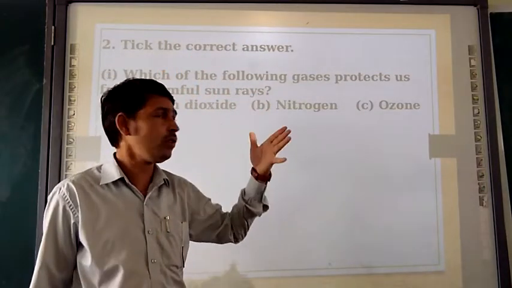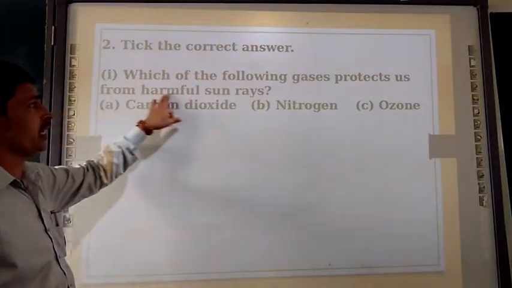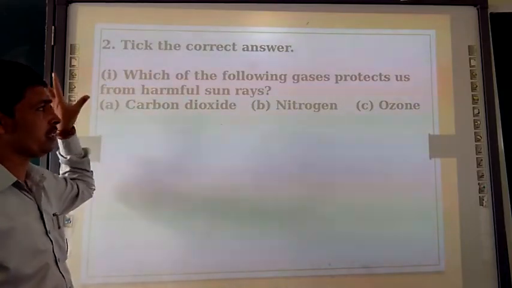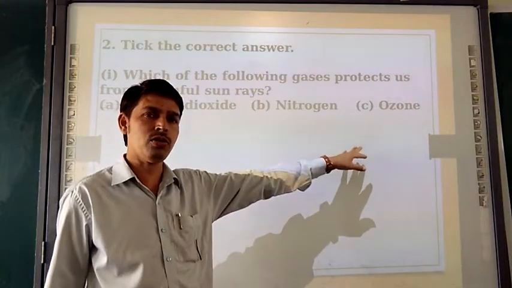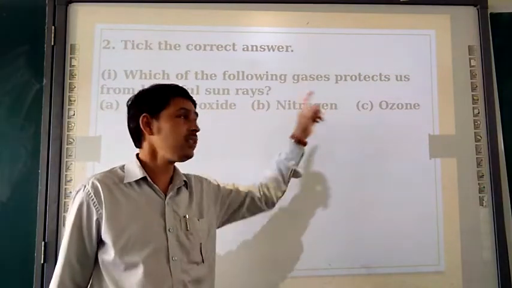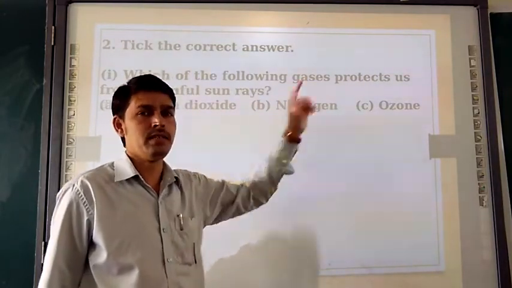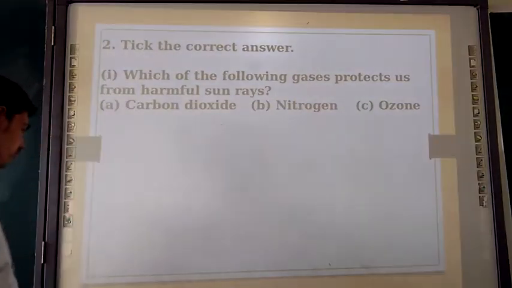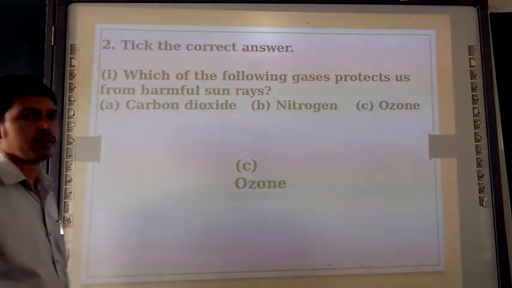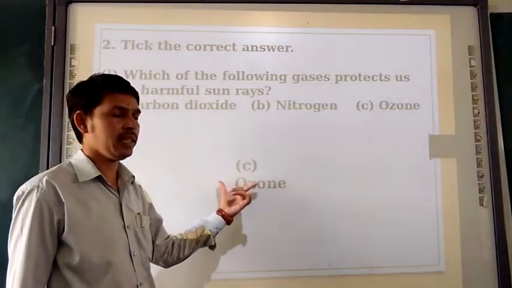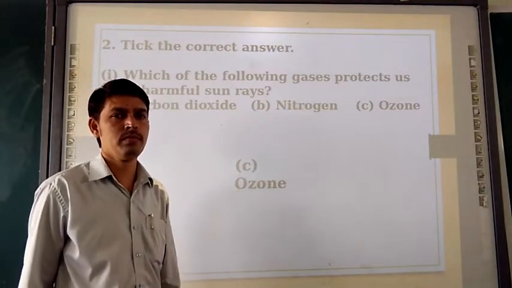So which particular gas is going to protect us? Carbon dioxide, nitrogen or ozone. So the correct answer is ozone, C. Okay, correct answer is C, ozone.